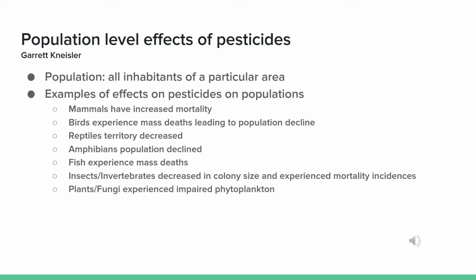Population level effects of pesticides. A population is all inhabitants of a particular area.